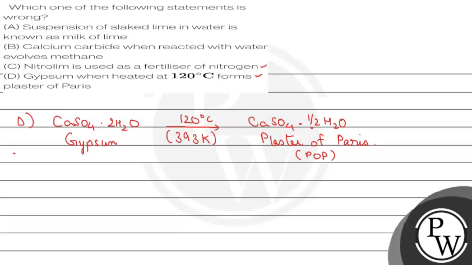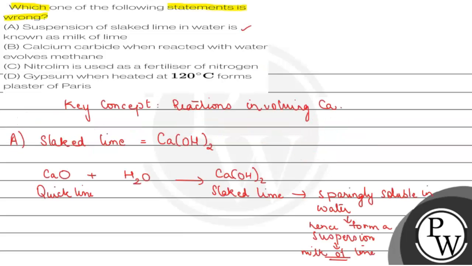So both of these statements are also correct. So the statement which is wrong is statement number B, that is calcium carbide when reacted with water evolves methane.